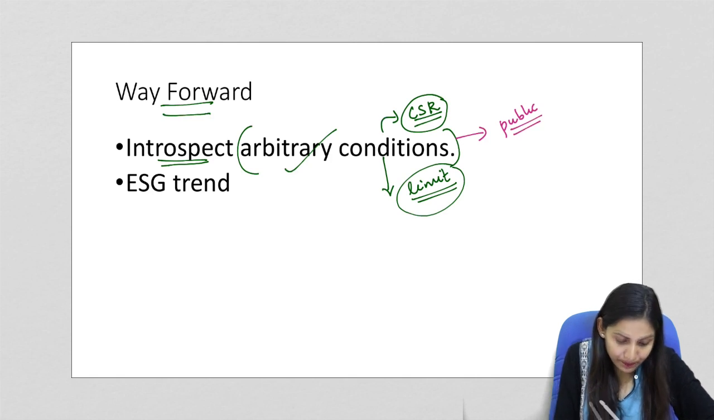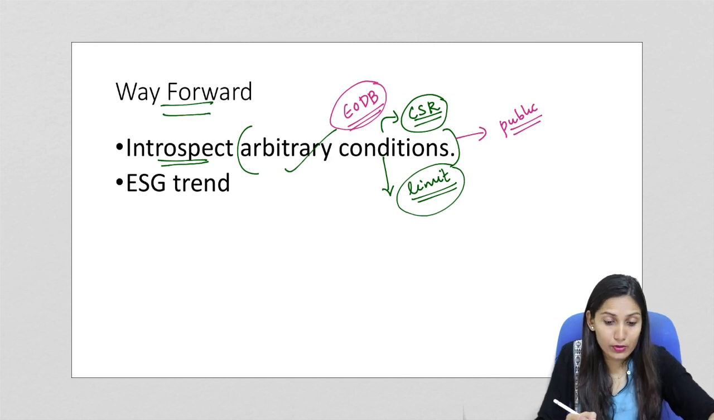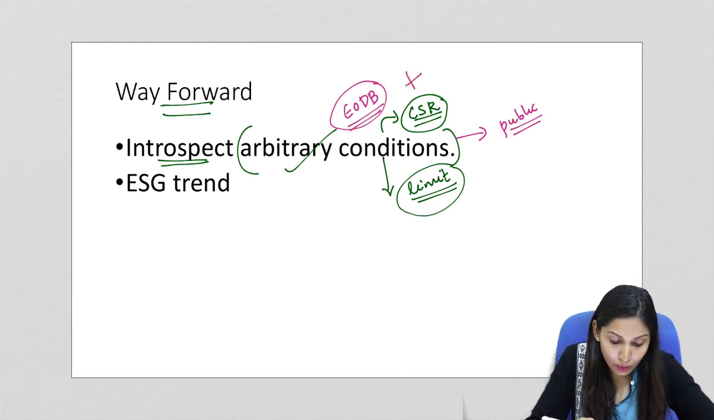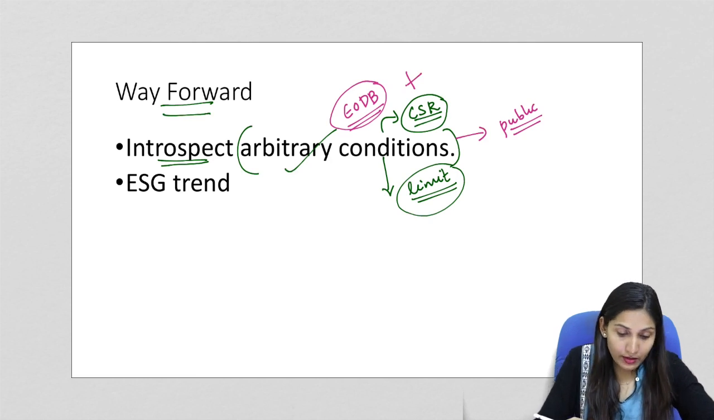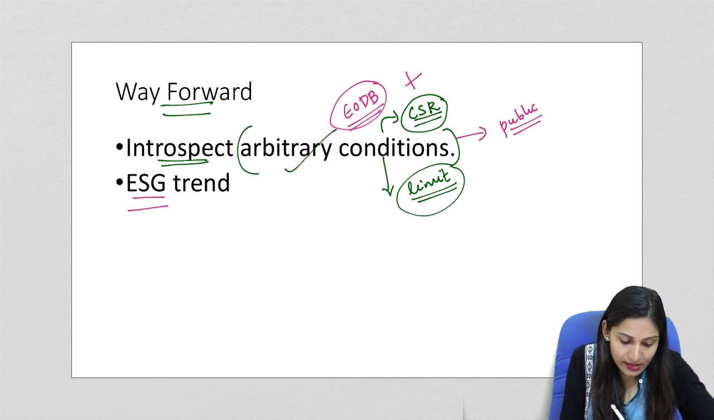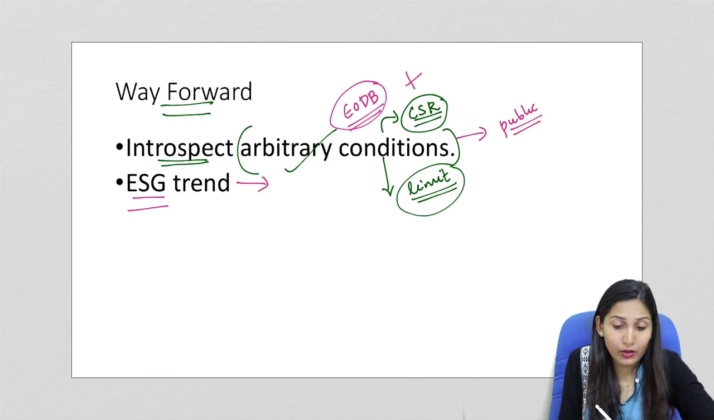Now, the second thing is regarding ease of doing business. The ease of doing business environment should also increase, and along with that the rules that are applicable to CSR should also ease down.